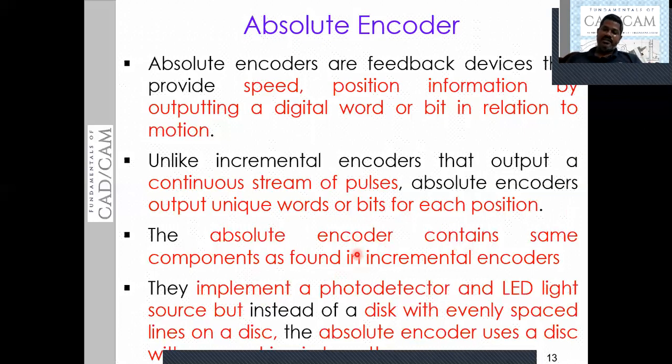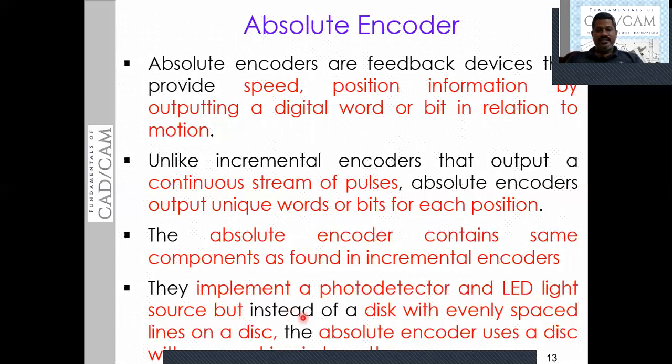However, the physical appearance, the properties and the output are different. As we have seen, the output of the absolute encoder and the incremental encoder is different. However, they can have the same components. So these encoders implement the photodetector to receive the signal, to receive the light. In turn, we will get the unique words or bits. The output will be in the form of words or bits.